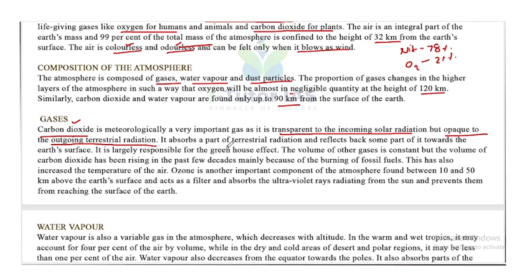It absorbs a part of terrestrial radiation and reflects back some part of it towards the Earth's surface. So carbon dioxide is largely responsible for the greenhouse effect.